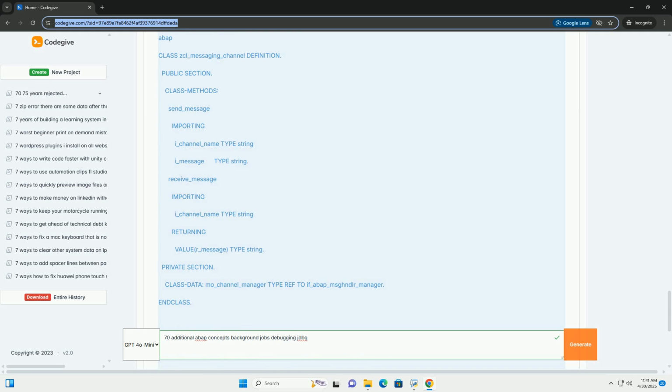Debugging. 1. Set a breakpoint before the call function starting new task. Step through the call and note the task name assigned to the asynchronous task. 2. Immediately after the call function, the calling program will continue. 3. To debug the background process, go to transaction SM58.